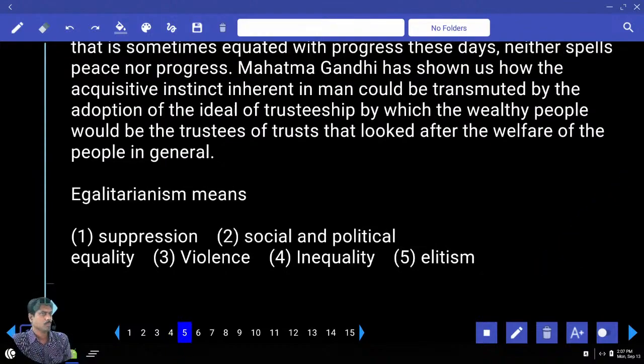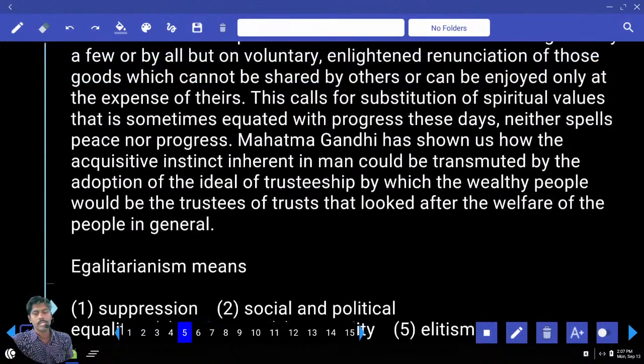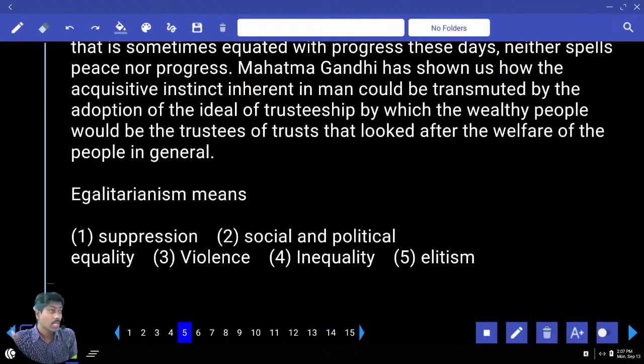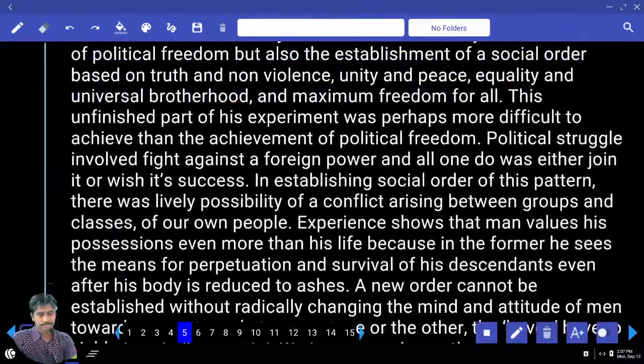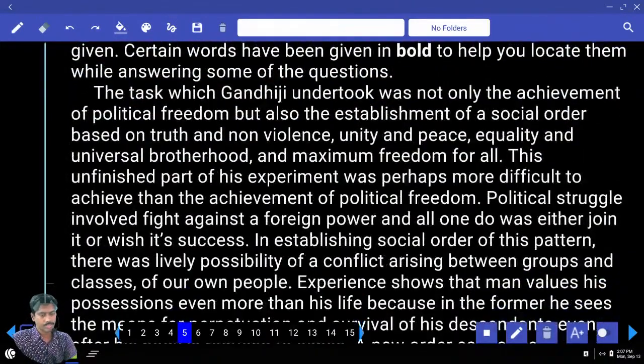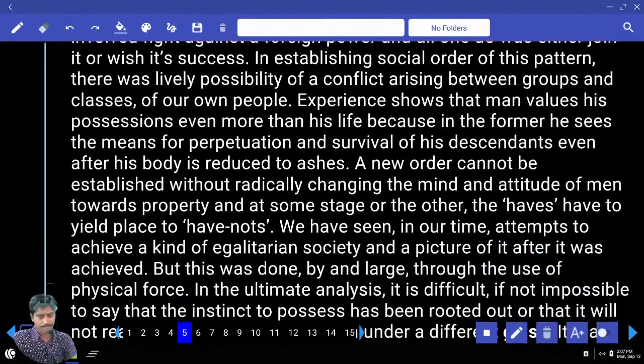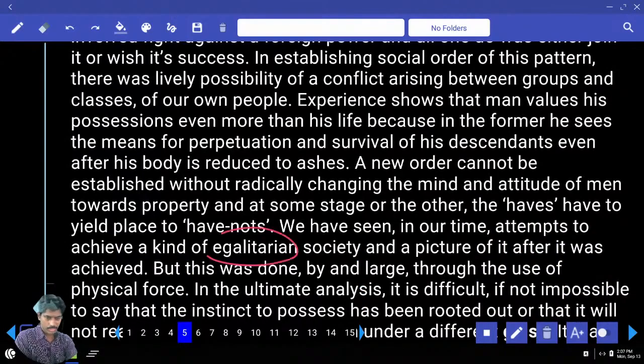Egalitarianism. What is the general meaning of egalitarianism? Regardless of the context, regardless of the passage, what is the general meaning? No idea. Egalitarianism is nothing but equality, giving equal opportunities, equal resources. That is called egalitarianism. And in the context, what is this word egalitarianism? Can you show me the line? Is this the only one?